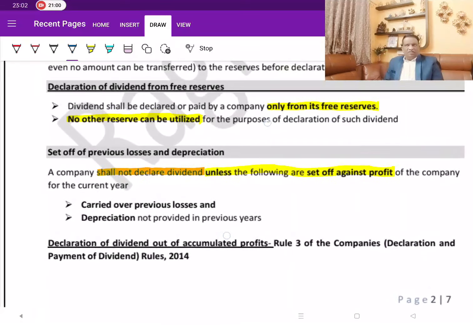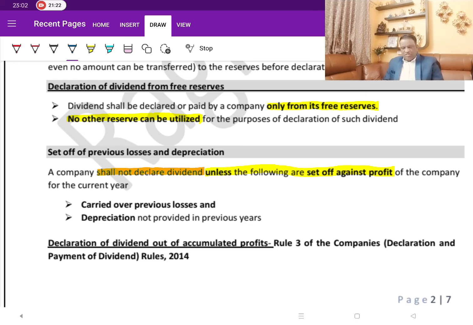When we say this dividend can be paid out of profits, including the past profits, that is nothing but accumulated profits. Now, accumulated profits can be in two accounts, to put it in accounting language. One, they may retain it in the profit and loss account itself, or they may have already transferred it to reserves.